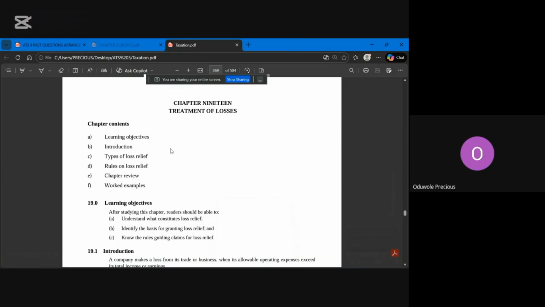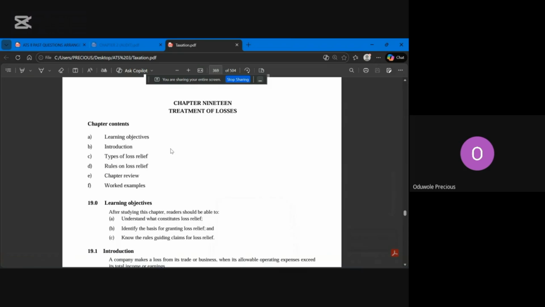Your loss is when your allowable expenses are more than the total income, earnings, or gross profit. When your allowable expenses are greater than the total income, earnings, or gross profit.